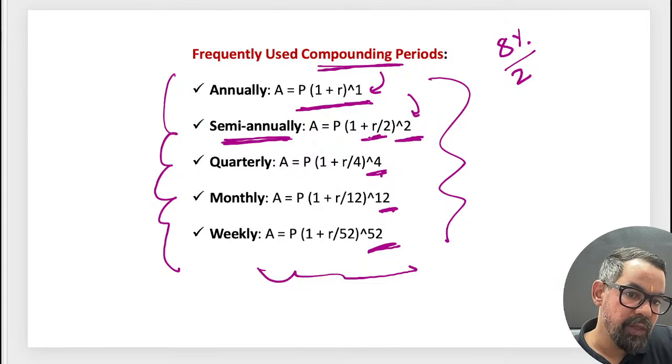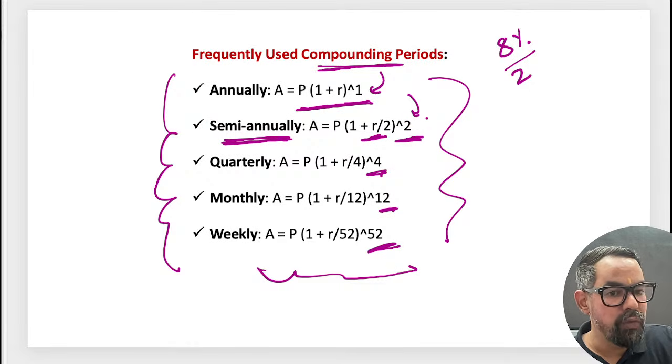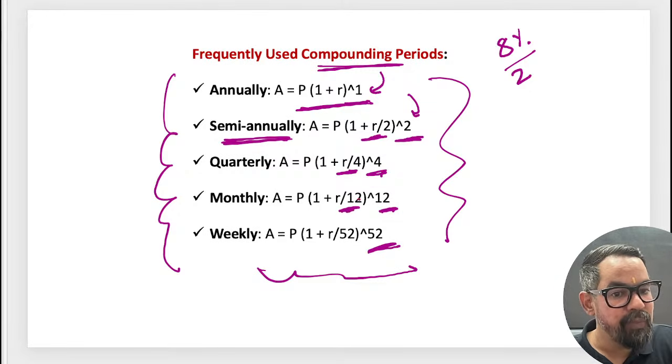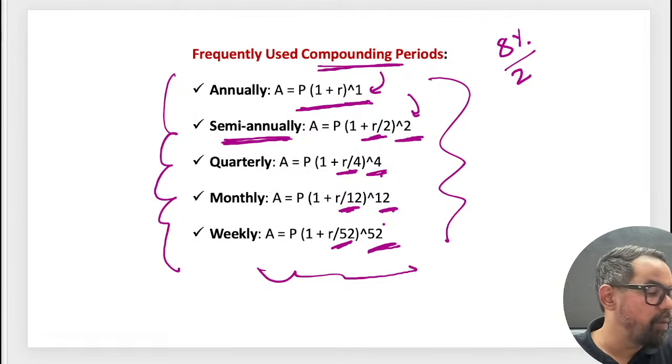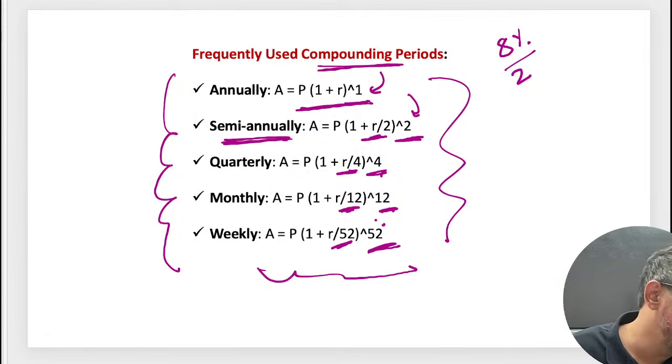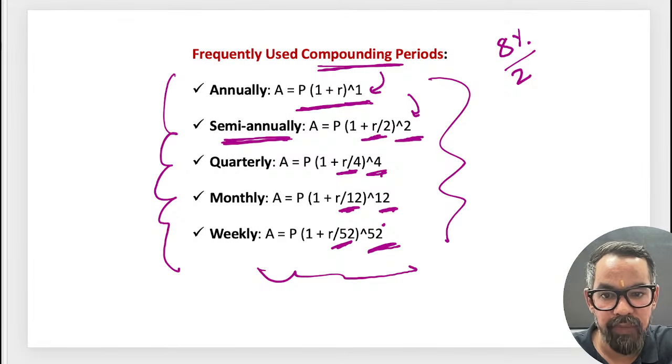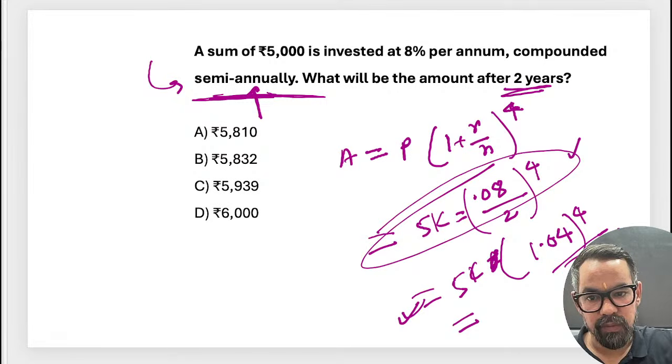Okay, this we divided by 2, and this we multiplied by 2 itself. So earlier it was 2 years, so 2 into 2 is 4 years. If it is quarterly, interest is divided by 4 and it is multiplied by 4. It is 12 divided by 12, multiplied by 4, divided by 52, multiplied by 52. Okay, so that is the logic behind this one.